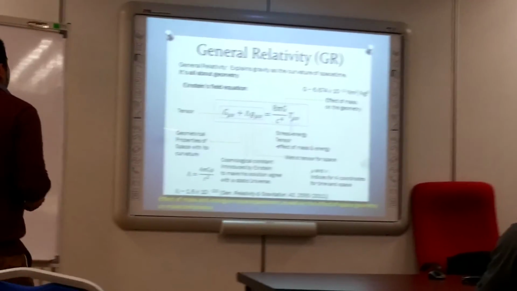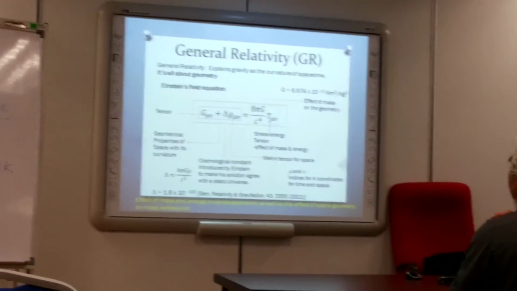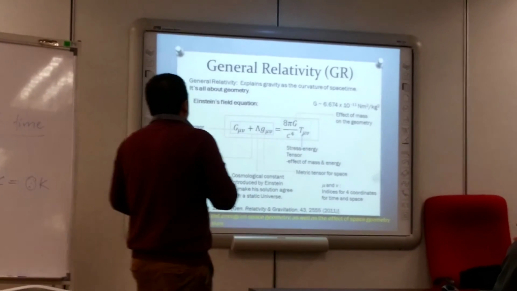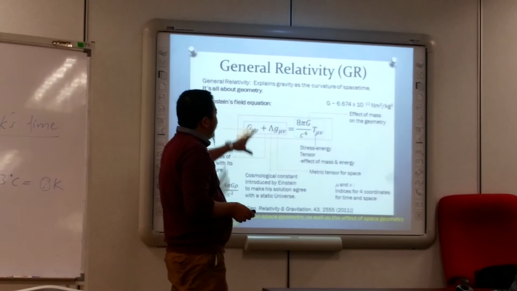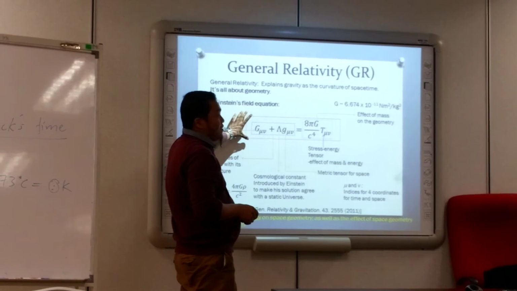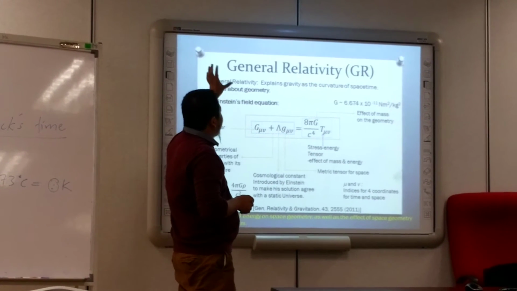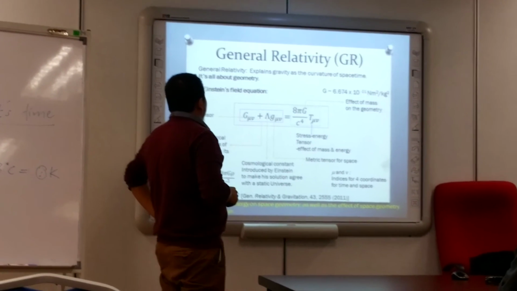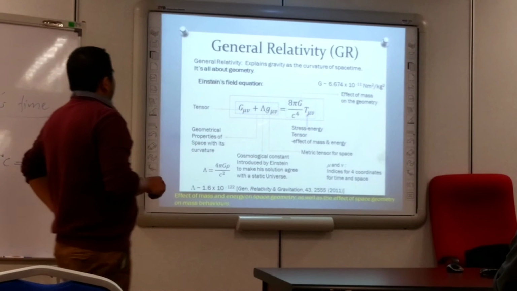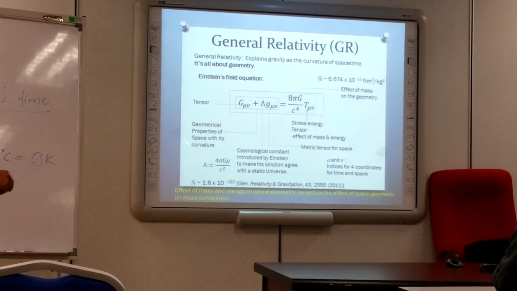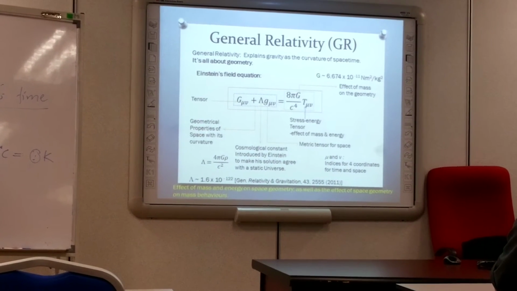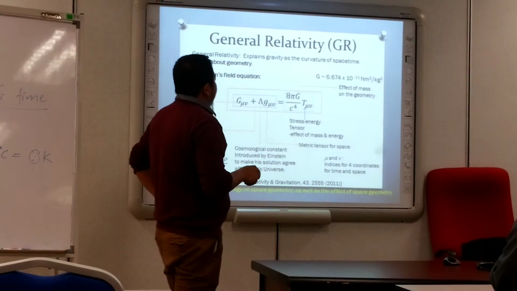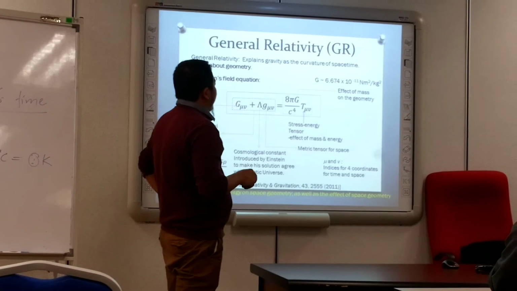So what is general relativity all about? This is the standard formula of general relativity. Myself, I am not good in this one. Okay? But to show you, general relativity comes from this Einstein field equation. It's all about the right hand side, the geometrical properties of space, which is curvature, and the left hand side is the effect of the mass on the geometry.